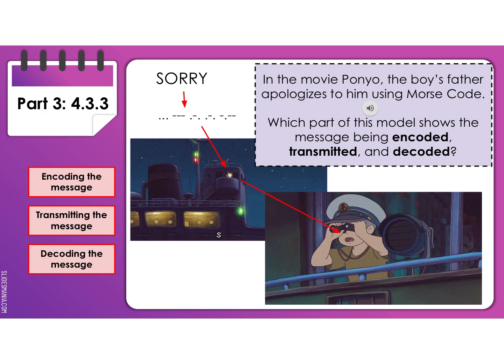You're going to look at your options over there at the side where it says that you have encoding the message, transmitting the message, and decoding. And you're going to move those to the different parts of the slide. You're going to move one here, you're going to move one here, and you're going to move one here. And you're going to say what's happening. Is the message being encoded? Is it being transmitted? Is it being decoded? And that's what you'll do there.